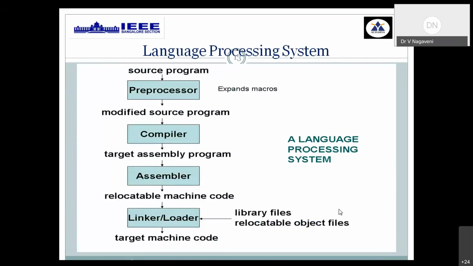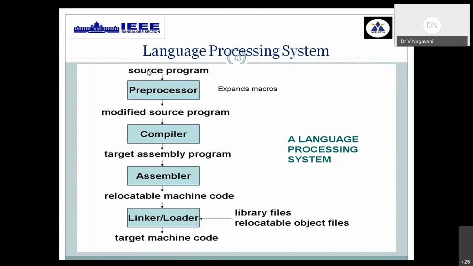Now, before we go for the exact compilation process, we need to know the complete language processing system is divided into n number of stages. Okay, broadly it is classified into 4 different stages. The rectangles are considered as the stages, and above and below are the inputs and the outputs provided.